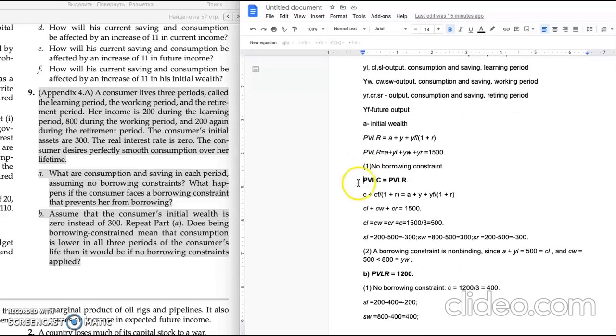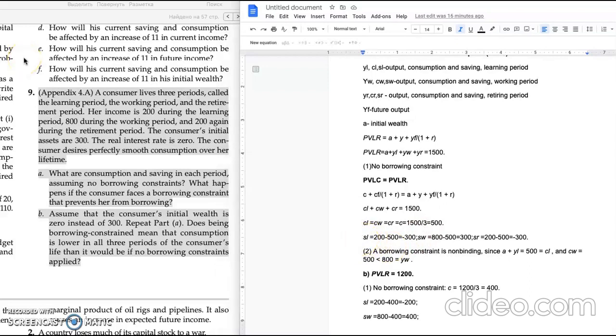So after the calculation, we will have that for each period, her consumption should be equal, and it is equal to 500. We did it by dividing 1,500 by 3, because we have 3 periods and 3 consumptions. Okay, if this is clear, then we will look at saving.